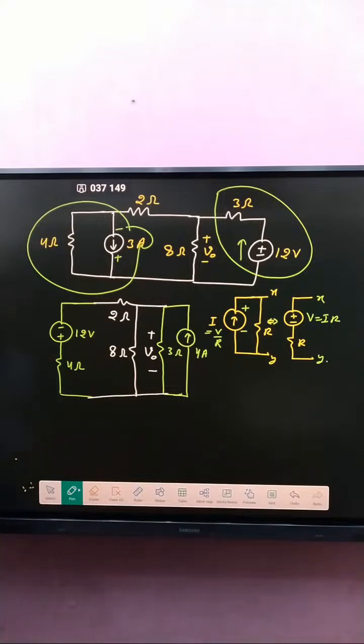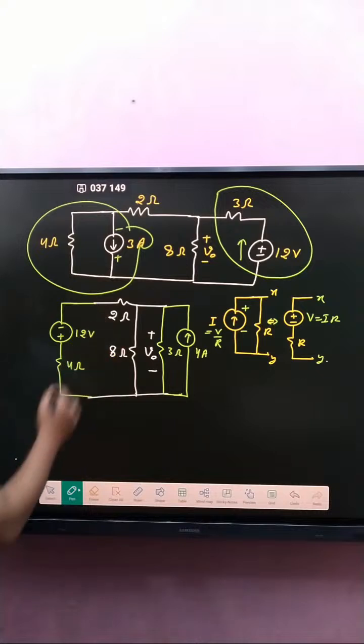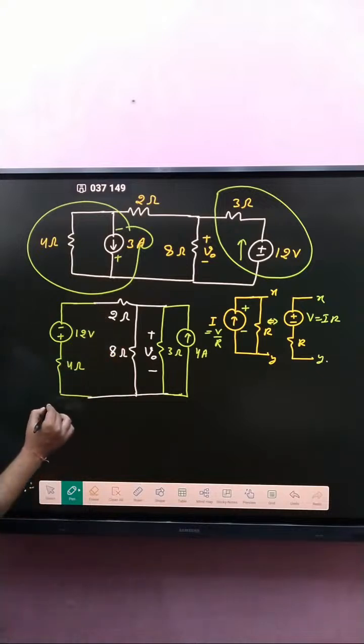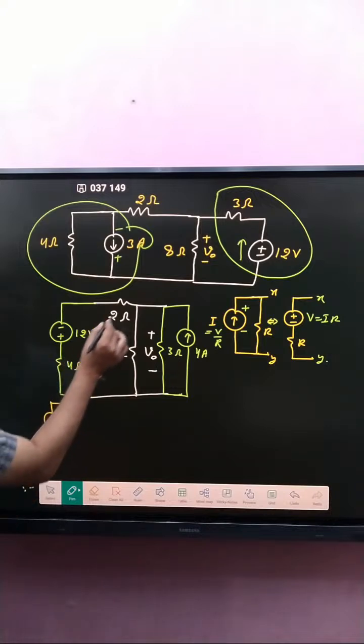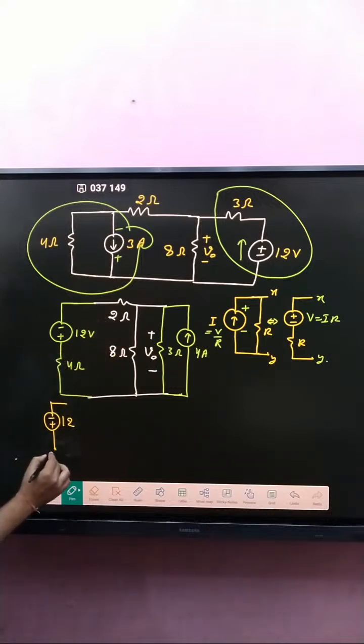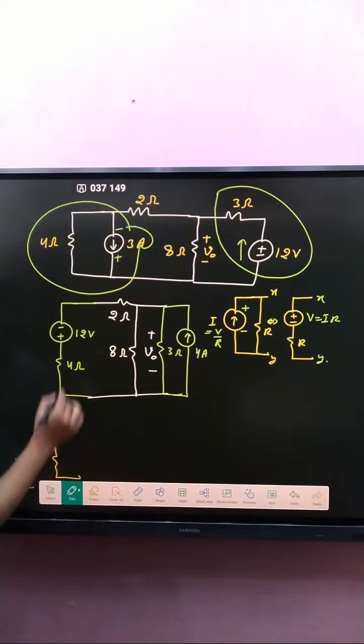Now after that, if you see 4 and 2 in series, make here minus plus 12 volt. And what about resistance? 4 and 2 both are in series, so connect 4 plus 2, that is 6 ohm.